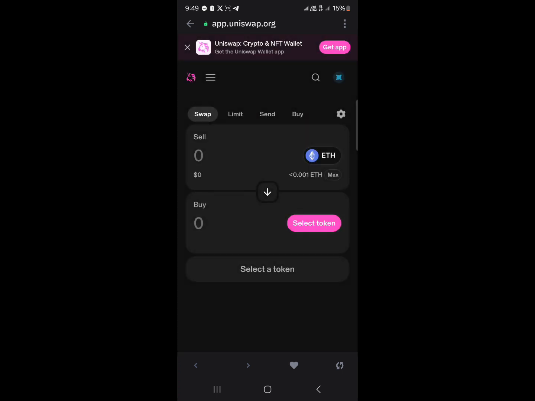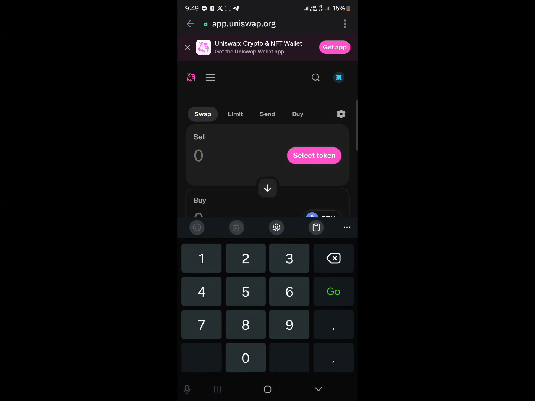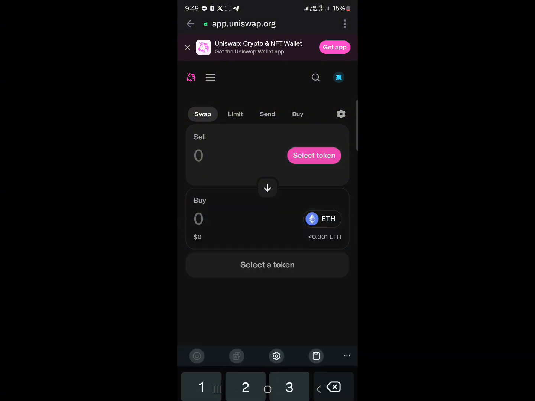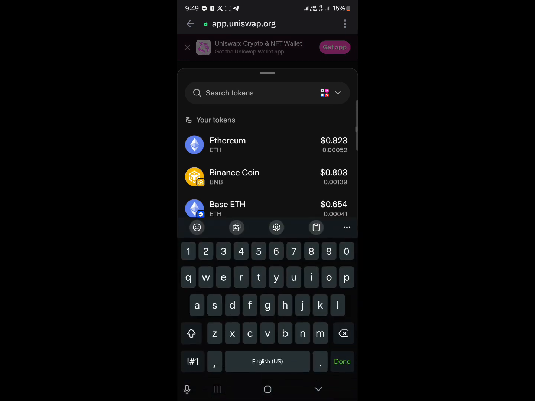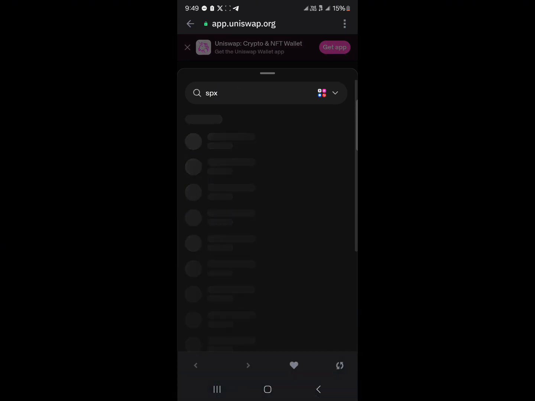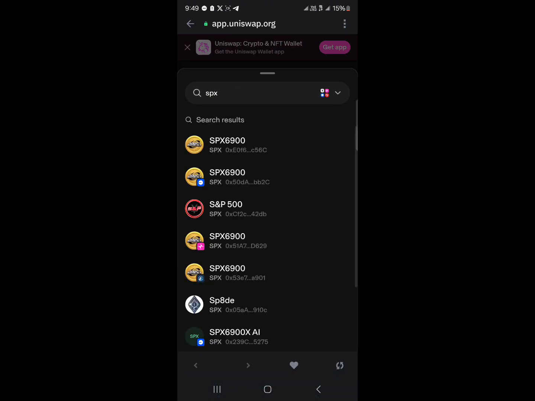So where it says sell Ethereum, buy a particular token, switch their places so you're selling a particular token, which in this case is the SPX. That's the SPX6900. Make sure you're selecting the first token at the top, which is the Ethereum token.